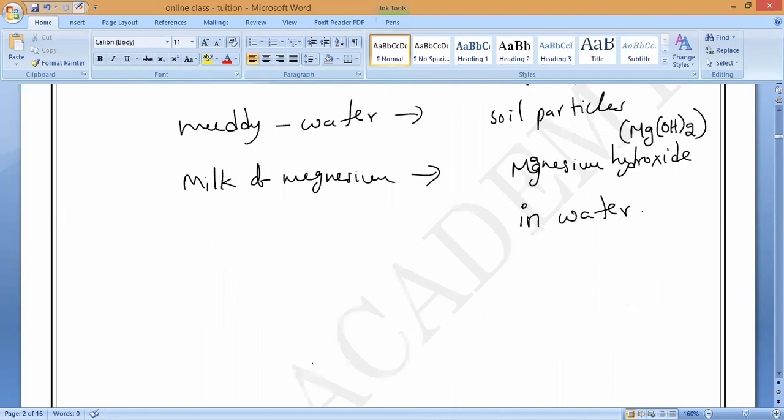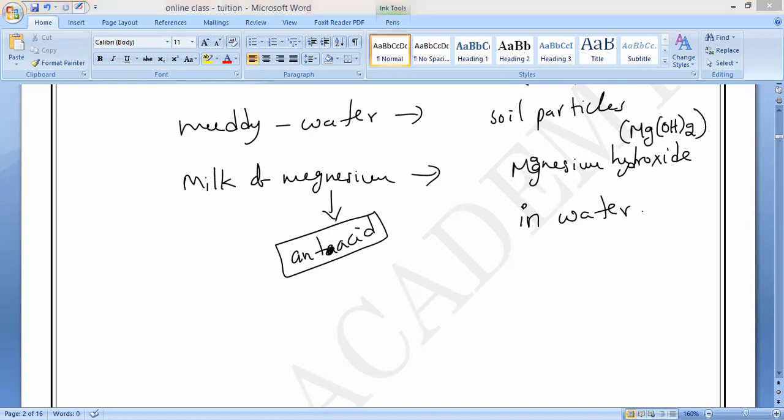Class 10th, most important it is. You have to write it and study it. We use it as an antacid. What are we using this for? Antacid, because to control our acidity we are using this. To control acidity we use milk of magnesia, a mixture of magnesium hydroxide and water. Do you understand?